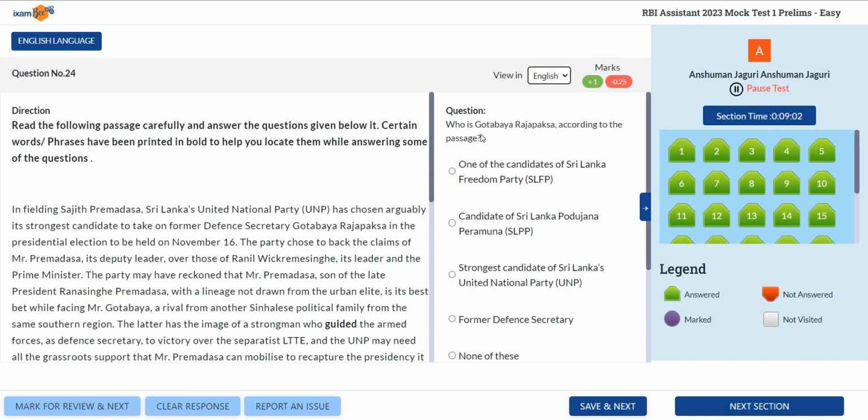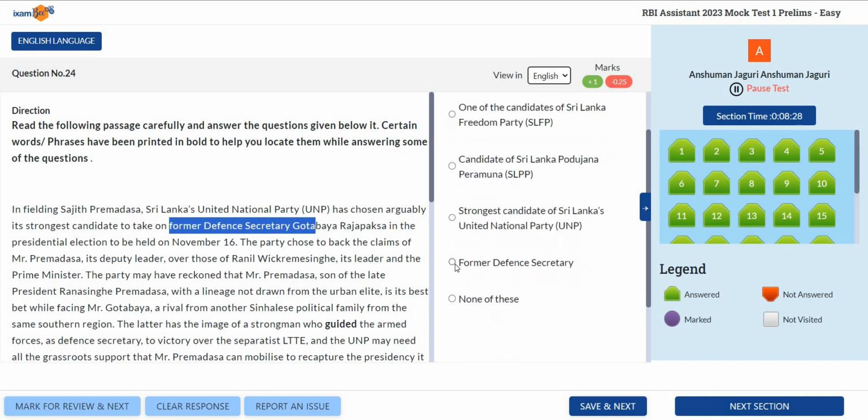So let's say the first one. Who is Gotabaya Rajapaksa according to the passage? Do we find that name anywhere here? See, we find it here. Now let's read this part. "In fielding Sajith Premadasa, Sri Lanka's United National Party (UNP) has chosen arguably its strongest candidate to take on former Defence Secretary Gotabaya Rajapaksa." So he is the former Defence Secretary. Do we see that option here? Yes, the fourth one. This is our correct answer.